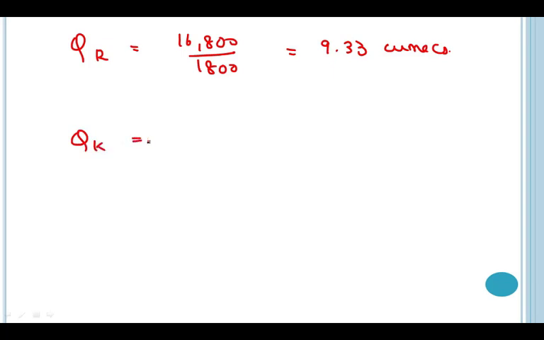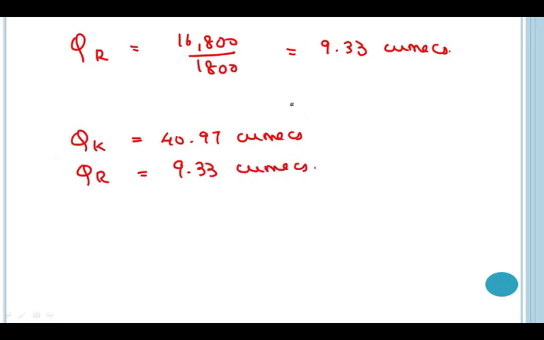Similarly, let us calculate the discharge for the Rabi season. So, the discharge for Rabi season will be area irrigated, that is 16,800 divided by 1800. This is the duty. I'll get the answer as 9.33 cumecs. Now here I got the discharge for Kharif as 40.97 cumecs and discharge for Rabi as 9.33 cumecs.